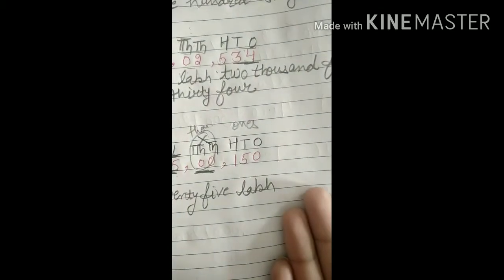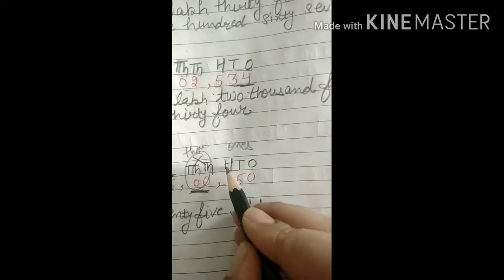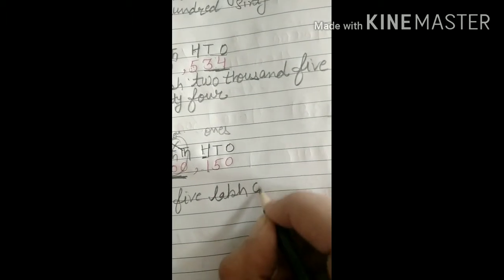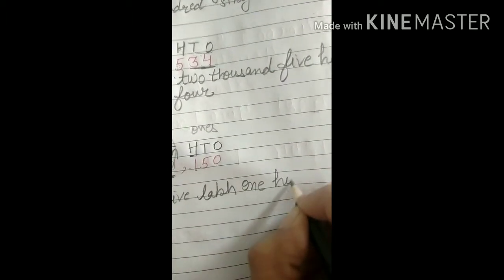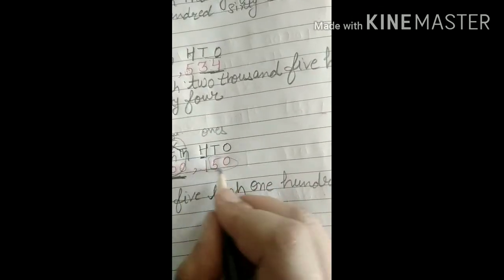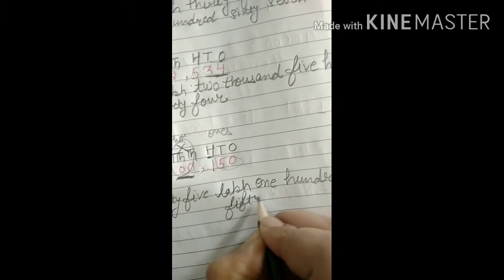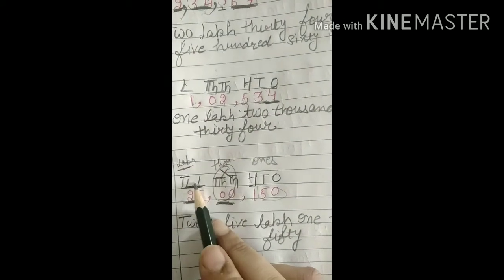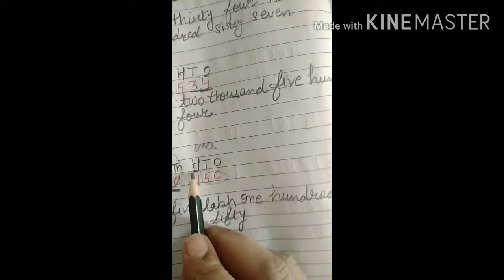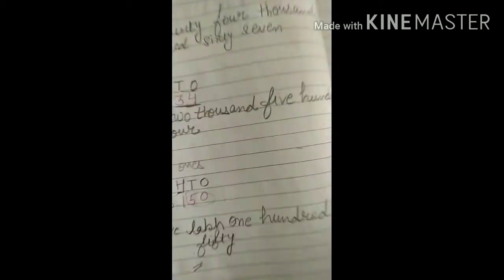So what we will write here? No need to write anything, directly go to the next one. 100, we have to take 25 lakh. 100, then 50 becomes here 50, it becomes here 50, 25 lakh, 150. Got it, beta? Okay.